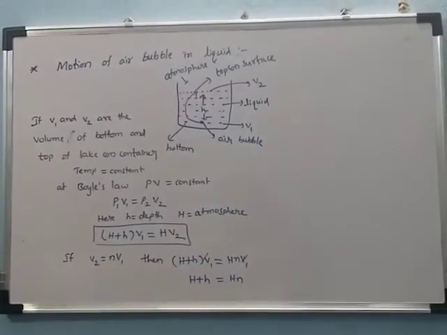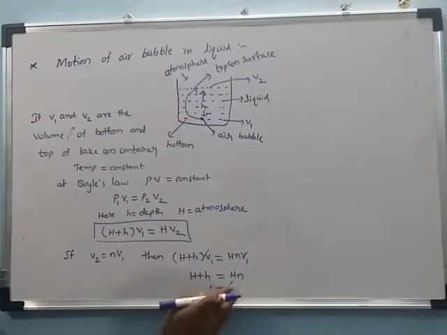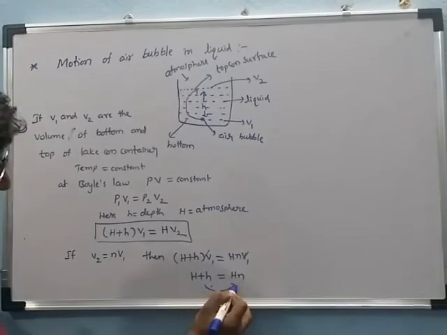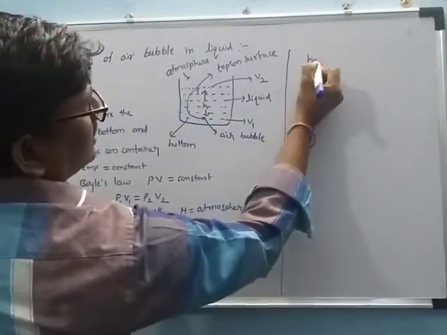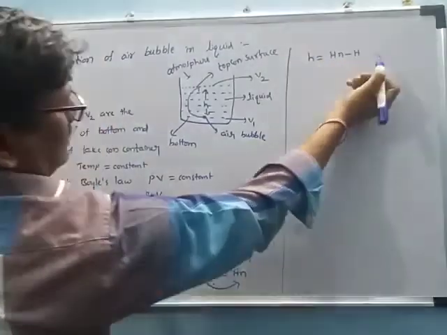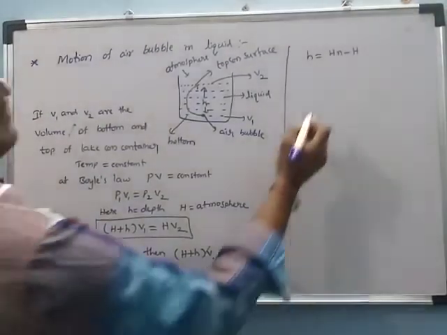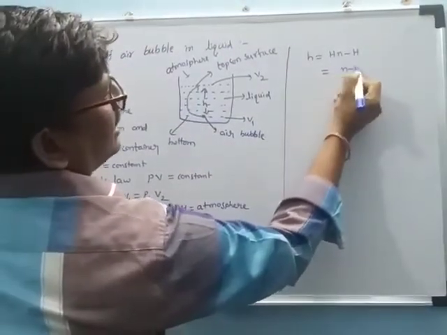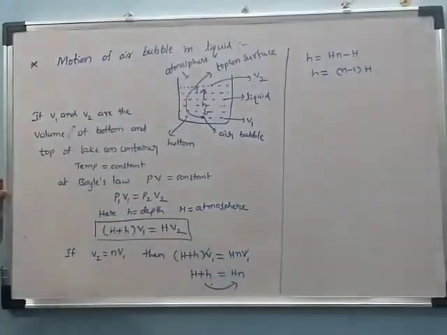Then taking H to this side, small h is equal to capital H into n minus capital H. Taking H common, n minus 1 into capital H is equal to small h.